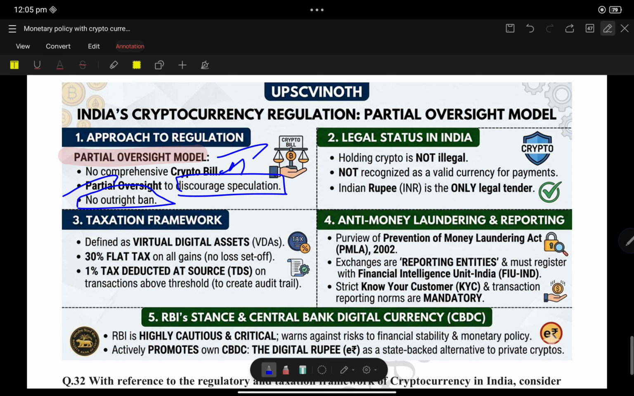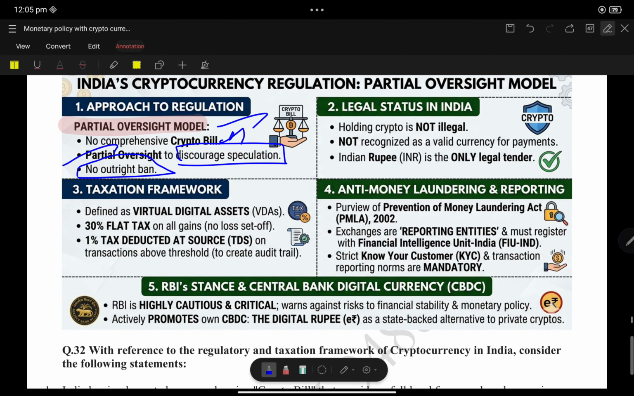No outright ban. Earlier the RBI banned cryptocurrency, but now there is no outright ban. The taxation framework defines crypto as a virtual digital asset. According to the government's definition, cryptocurrencies are virtual digital assets. There is a 30 percent flat tax on all gains, and a 1 percent tax deduction at source.